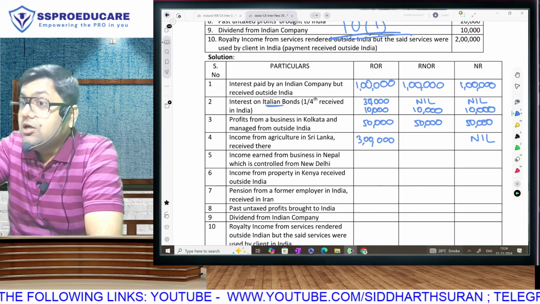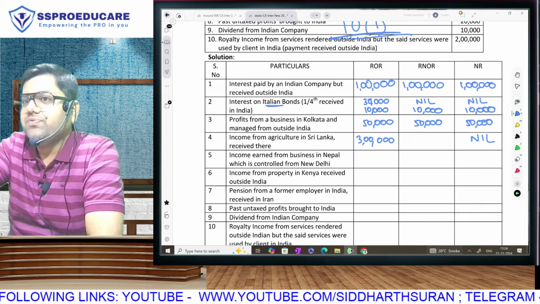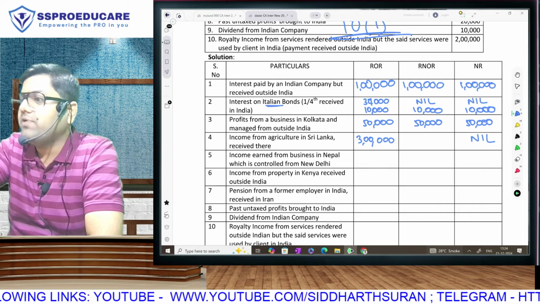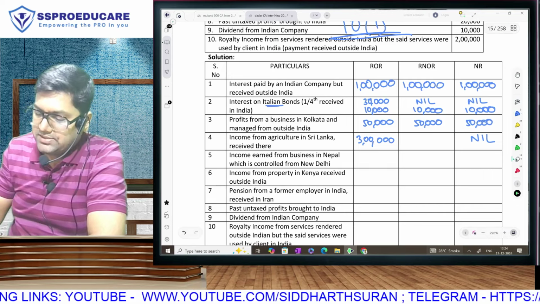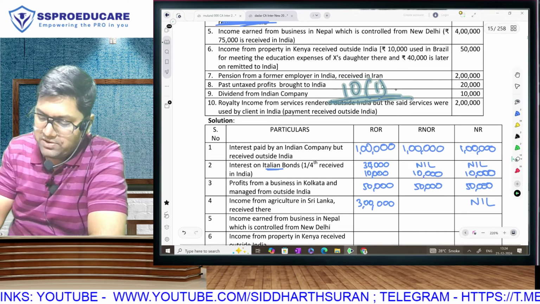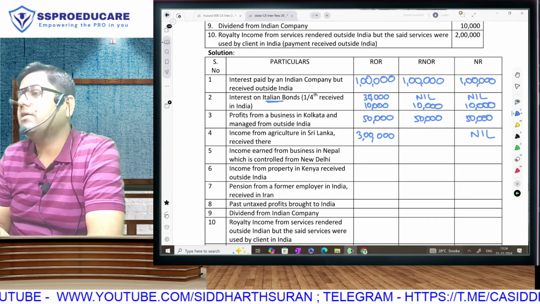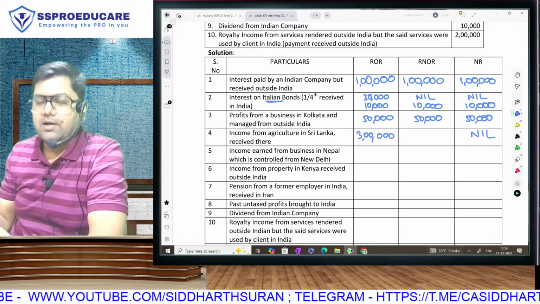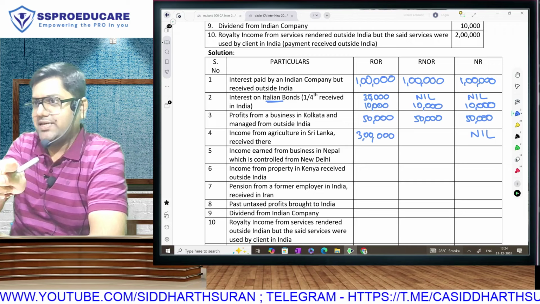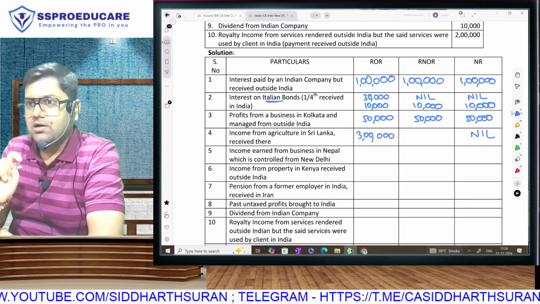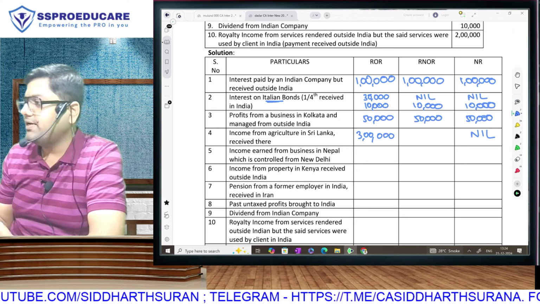Is that clear? Now, for our NOR, this income will become taxable if it is controlled from India. Is this income controlled from India? Any such data given to you in the question? No. So, first conclusion is Indian income or foreign income? Foreign income. ROR will still pay tax because exemption is only for Indian agriculture. Once it is foreign income, so non-resident 0.